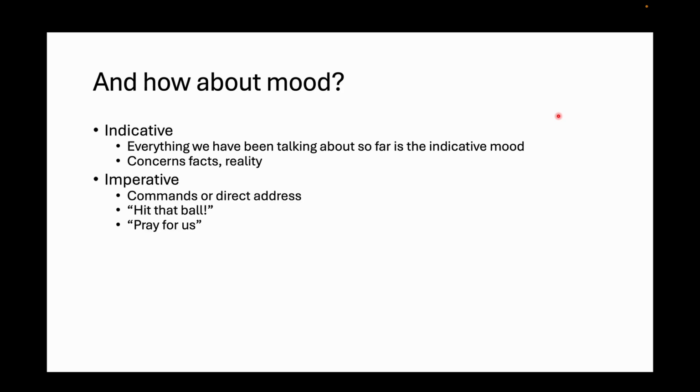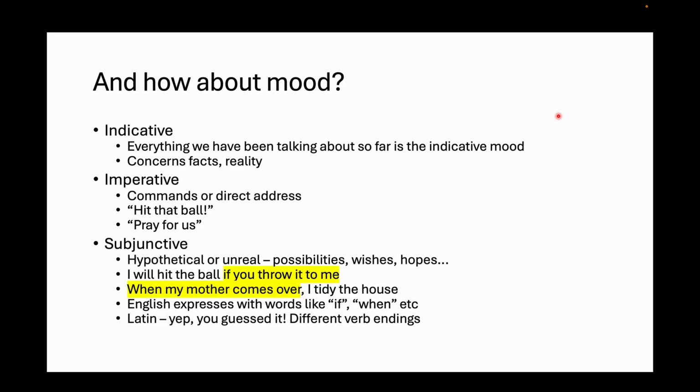But there are two other moods. The first one is the imperative mood, and that involves commands or direct address. So if I say, hit that ball, I'm commanding someone to hit the ball, right? Or the usual one in Catholic land, in the Preces, is pray for us. That's the imperative mood. And you'll often see imperative commands paired together in sentences with nouns that are in the vocative case. Remember the vocative case is the case of direct address. So that's often a bit of a clue: if you see a vocative noun, there's going to be an imperative mood verb somewhere. And then the third mood that we want to talk about is the subjunctive,